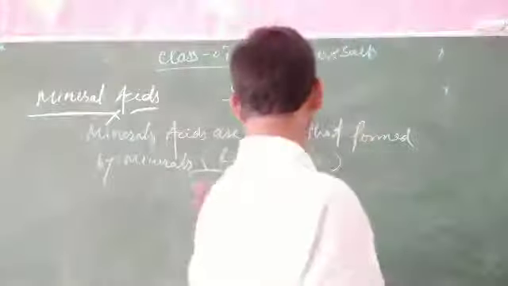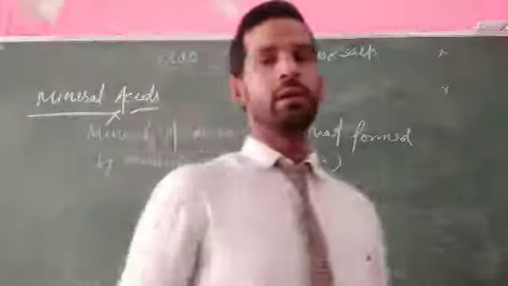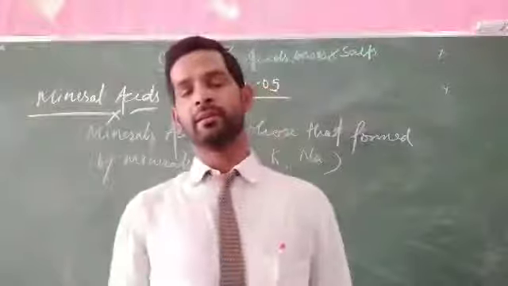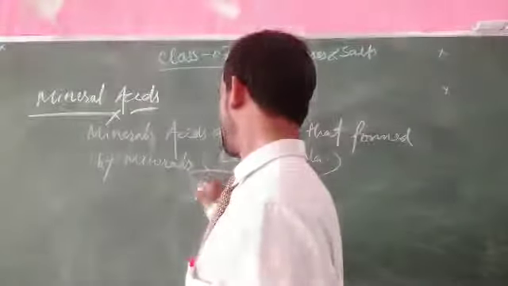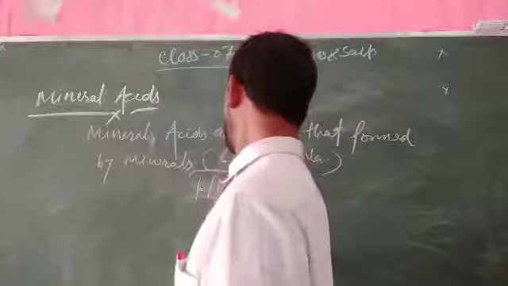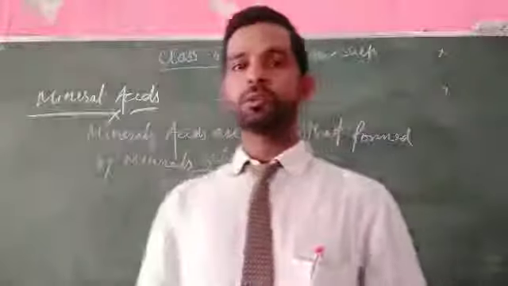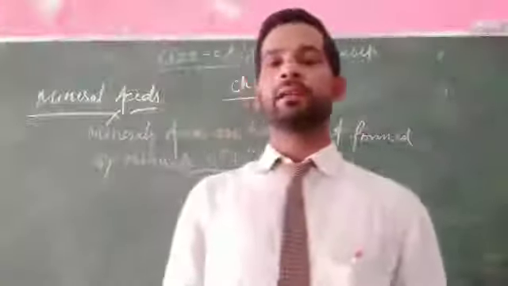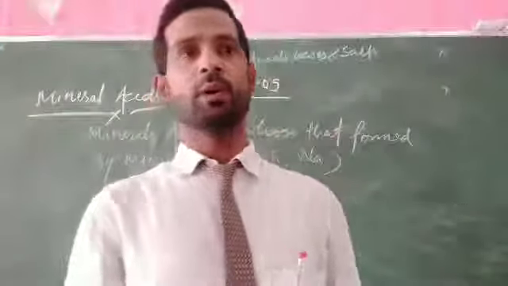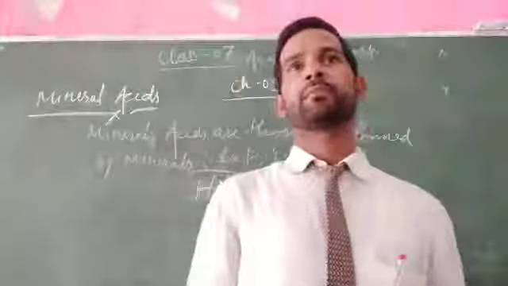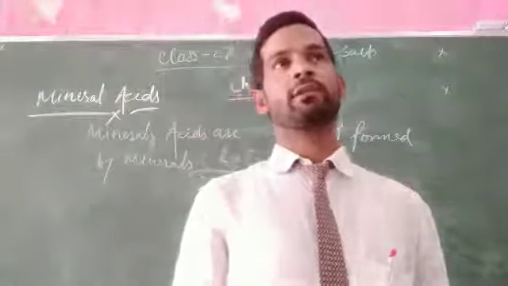And as you know, the first mineral acid discovered by humans is HNO3, which is used for cleaning gold jewelry, or silver jewelry.